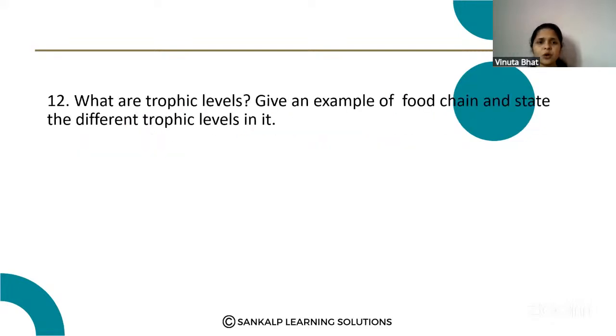Next question. What are trophic levels? Give an example of a food chain and state the different trophic levels in it. Yes, please note down the question.